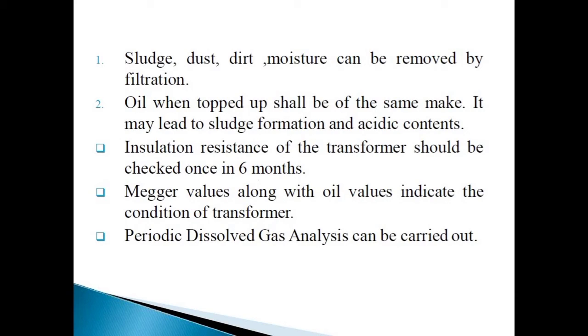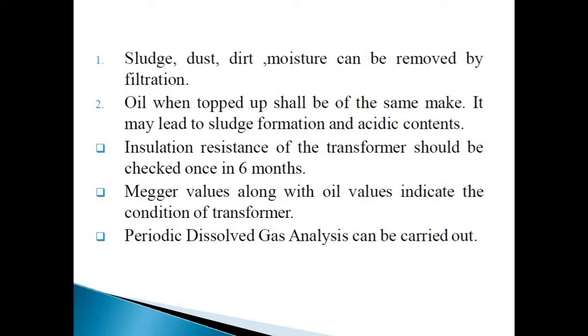Sludge, dust, dirt, moisture can be removed by filtration. Oil, when topped up, shall be of the same quality. Otherwise it may lead to sludge formation and acidic contents. Insulation resistance of the transformer should be checked once in 6 months. Megger value along with the oil value indicates the condition of the transformer.